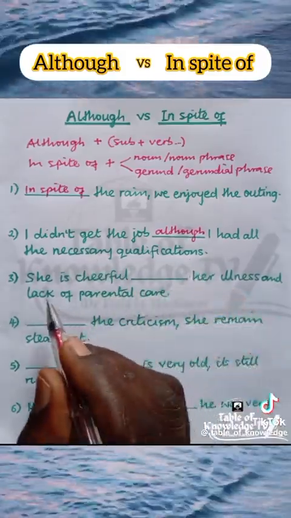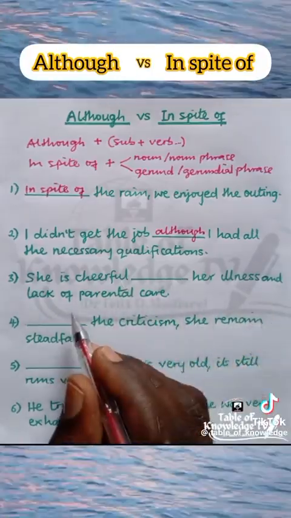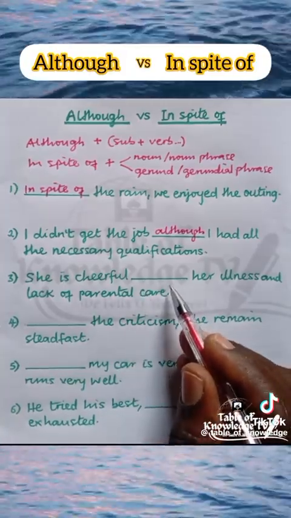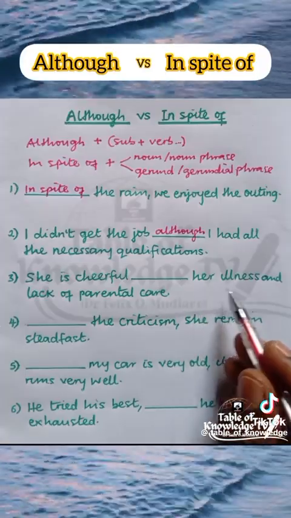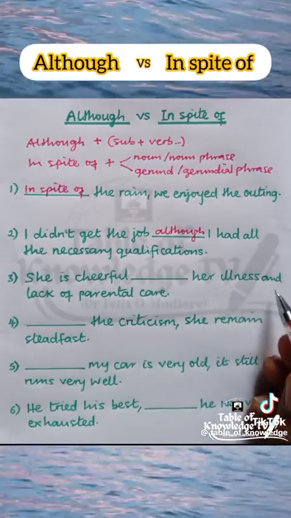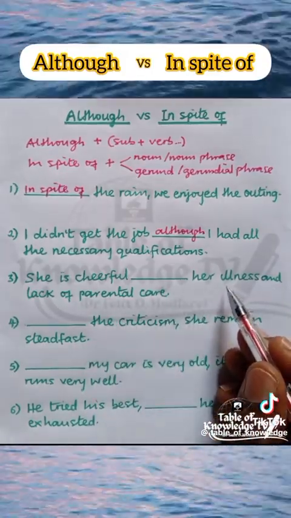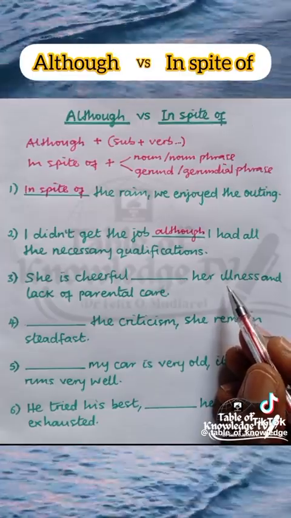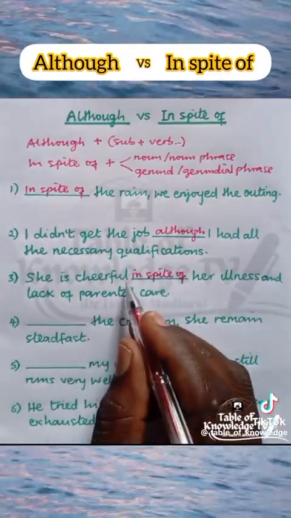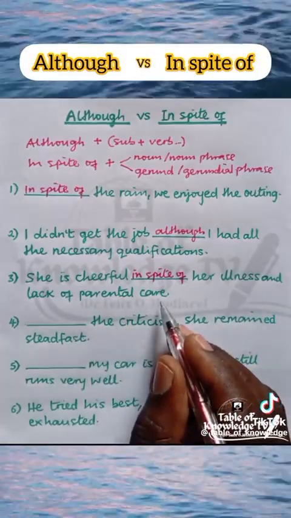Number 3. She is cheerful, blank her illness and lack of parental care. Now, here is the blank. What comes after is her illness. Her illness is a noun phrase. Her illness and lack of parental care. And remember that phrases come after in spite of and not although. So here is in spite of. She is cheerful in spite of her illness and lack of parental care.